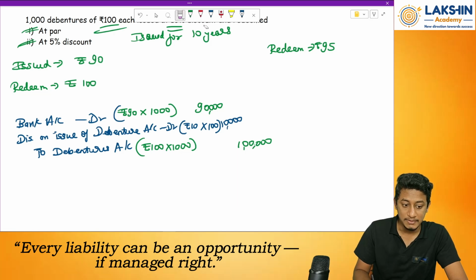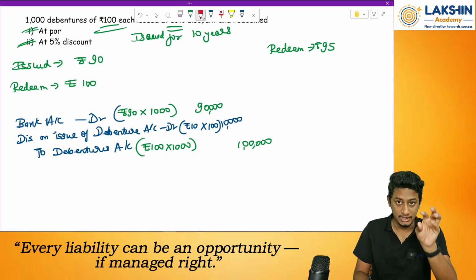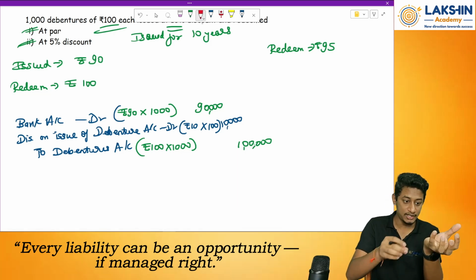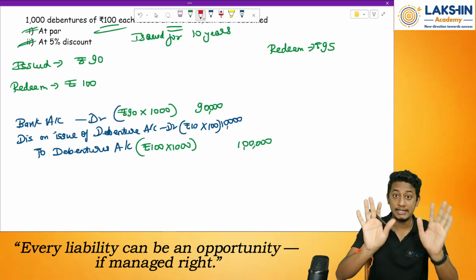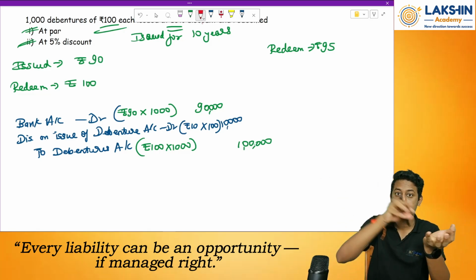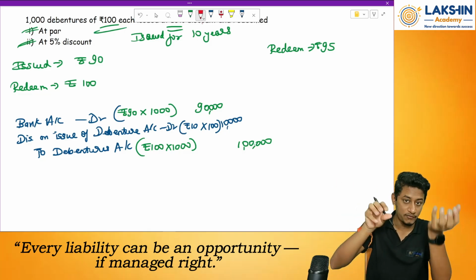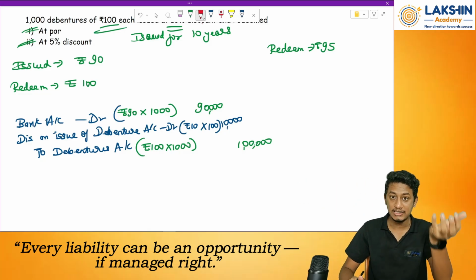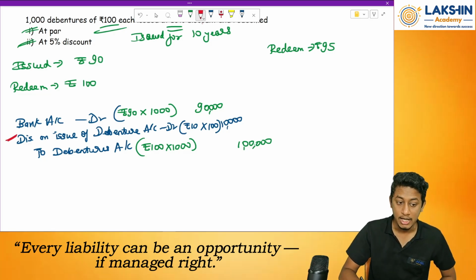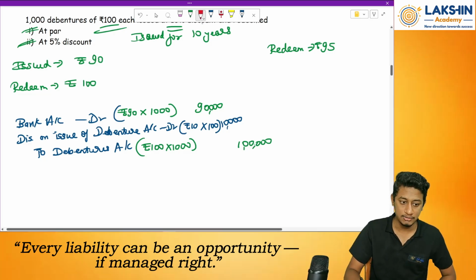See, discount account has been debited. So now I need to reverse it off. I have to take the whole of 10,000, and from it I will take a small amount, by 10 different parts, and transfer it to the P&L account. Whenever I transfer some amount from this 10,000 to the P&L account, the value of this will reduce. It was debited before, so to reduce this, what should I do? I will credit the account.